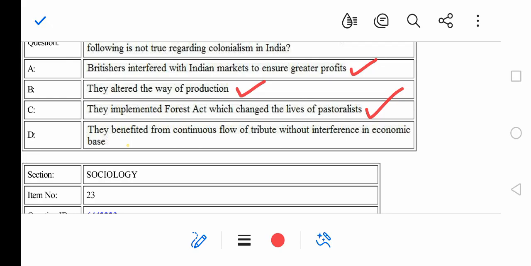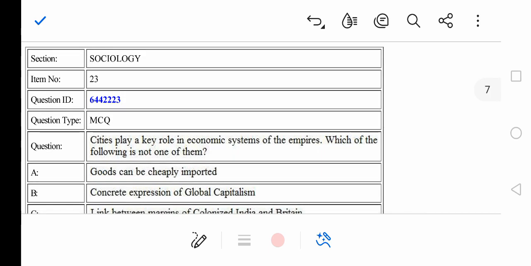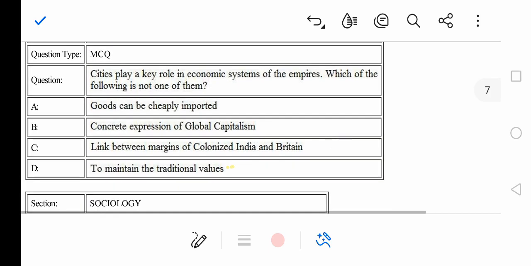Option D, they benefited from continuous flow of tribute without interference in economic base. This is a wrong statement. That makes option D the correct answer for your question, because they definitely interfered with our economic base. In India, you all know that India is an agrarian economy. Our basic source of income in those times was agriculture, right? So they definitely mechanized the production, interfered with our economic base, and got profit from that only, right?